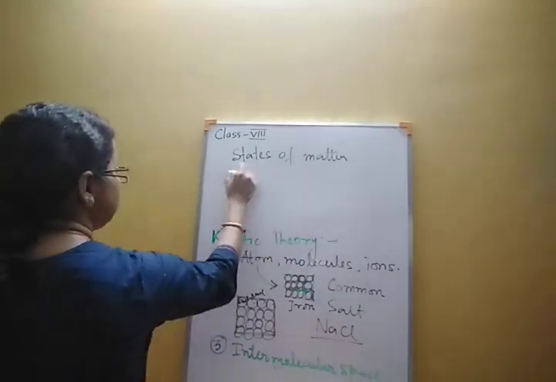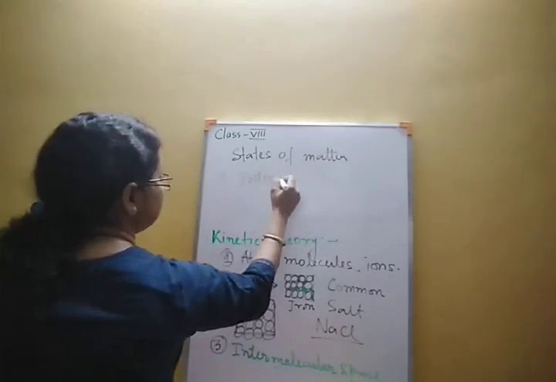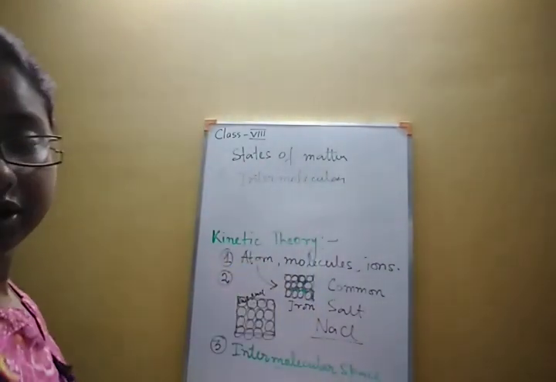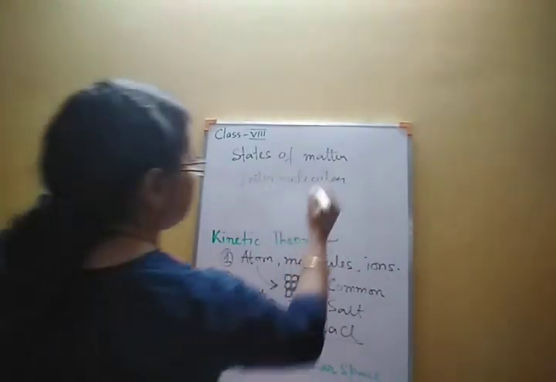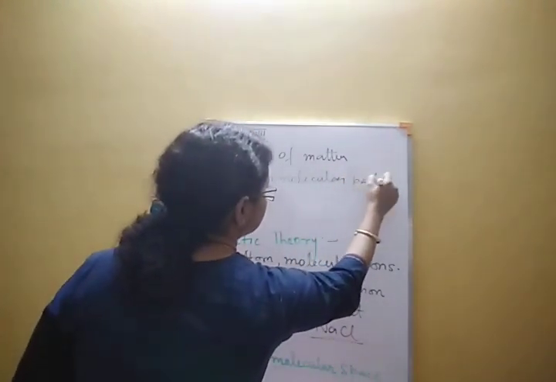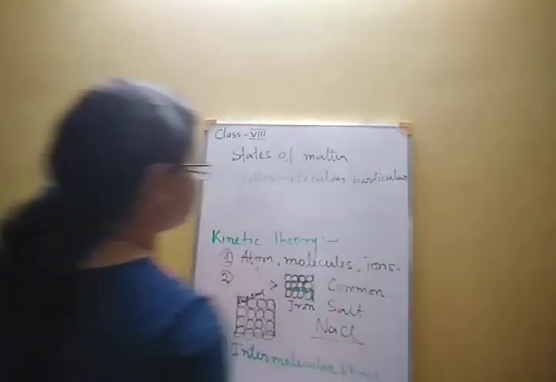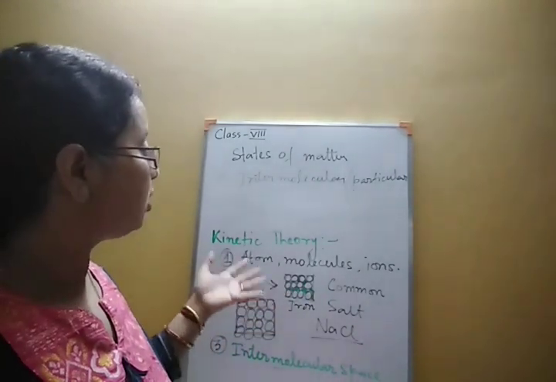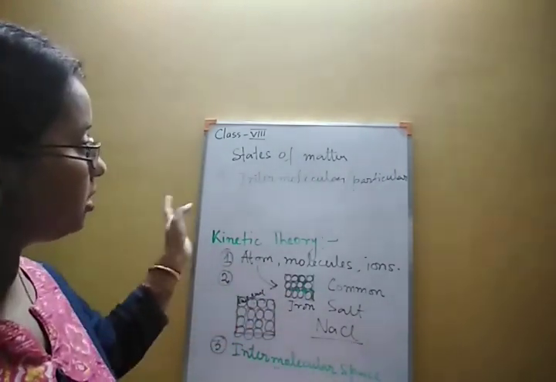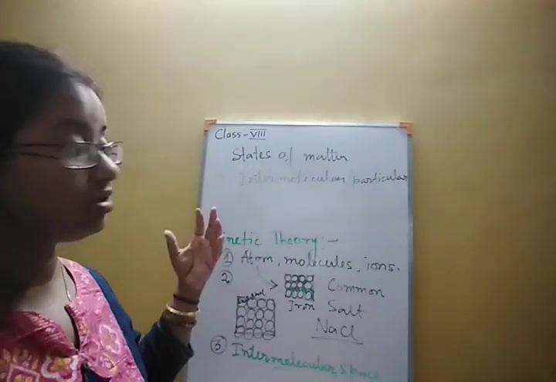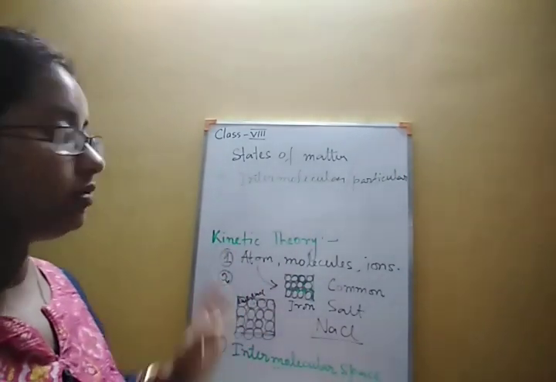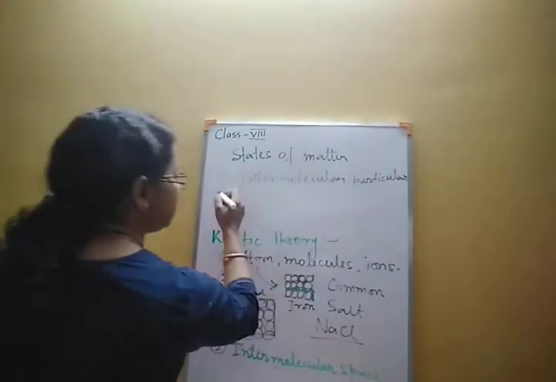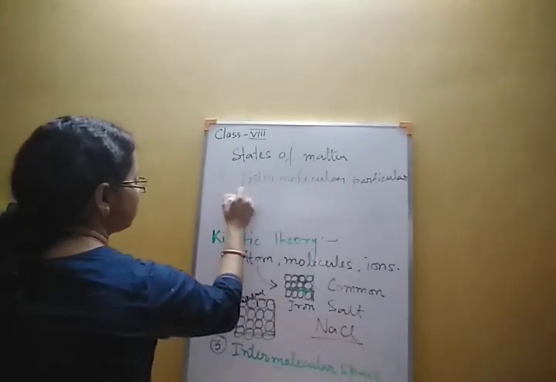We can say intermolecular or interparticular, as the smallest particle we are calling molecule or particle. That's why it is intermolecular space or interparticular space, or intermolecular force of attraction or interparticular force of attraction; both are there.